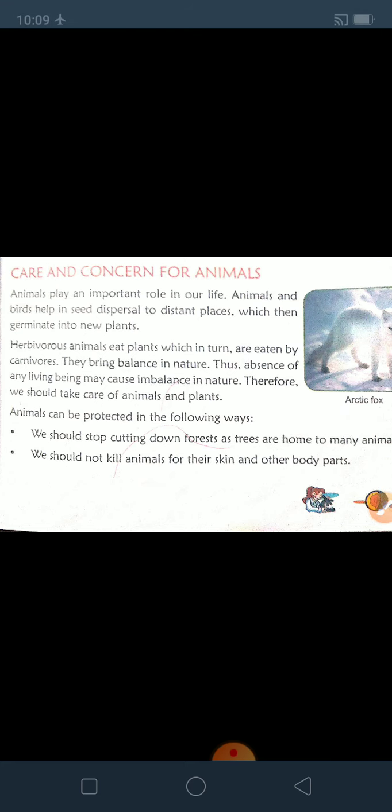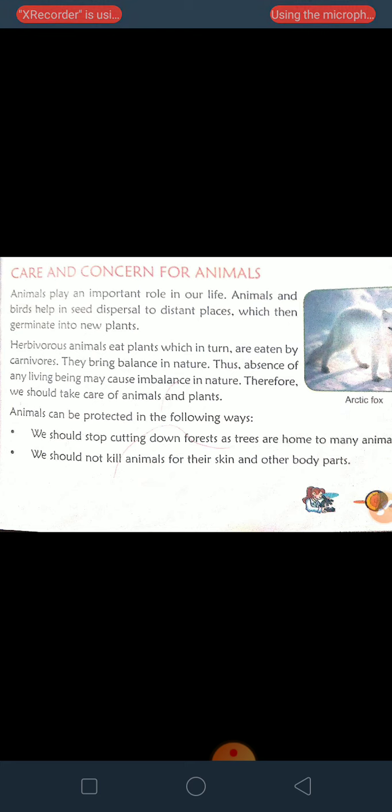Herbivorous animals eat plants, which in turn are eaten by carnivorous animals. Suppose I give one example. See, our cow and buffaloes are eating plants, isn't it? They are eaten by carnivores, like tiger, lion, and leopard. So, this will make a balance. Thus, absence of any living being may cause imbalance in nature. Therefore, we should take care of animals and plants.